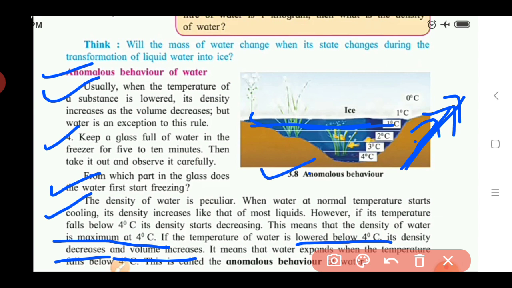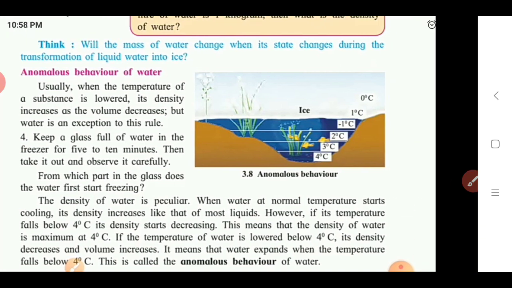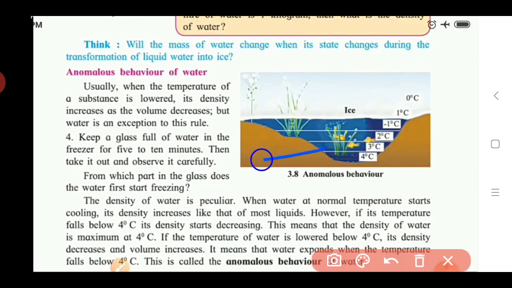It means that water expands. Water expands below 4 degrees. I will explain again. Below 4 degrees, density goes on decreasing and volume increases. Volume increases means it requires more space, so water expands. See here, the space for the water increases when the temperature decreases up to 0 degrees centigrade or -1 degree centigrade.